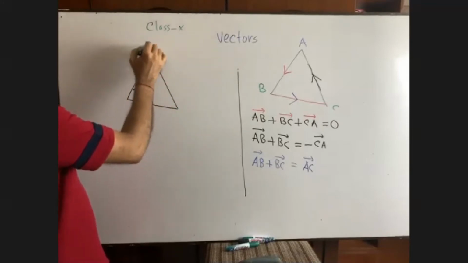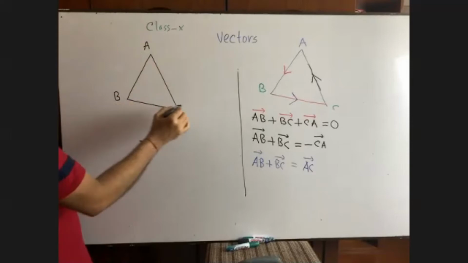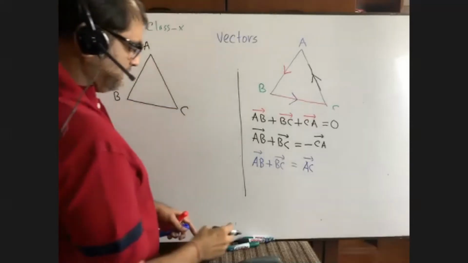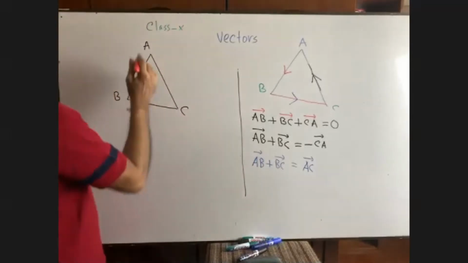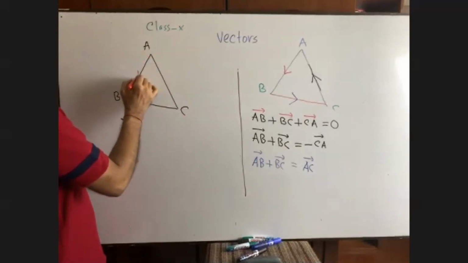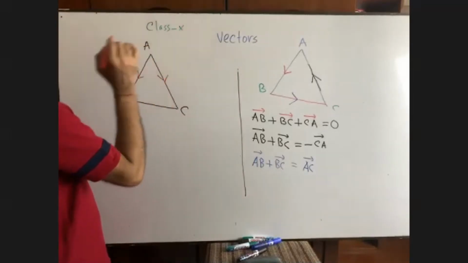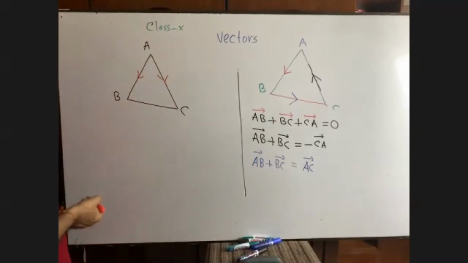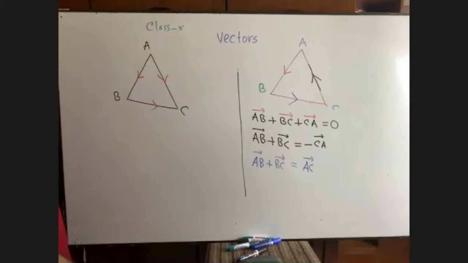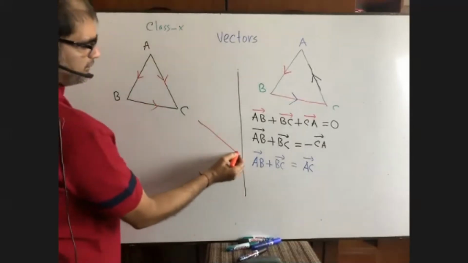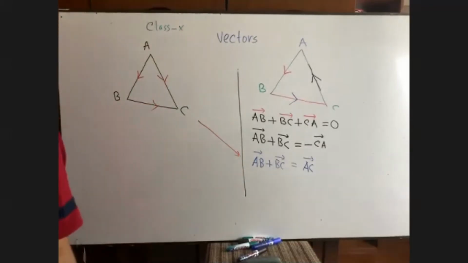It is A, it is B, and it is C. As I was starting telling you at the beginning, from the initial point A, two vectors AB and AC. Now we would like to give the vector sign from B to C. Now you just similarize this. You see what I have written here.